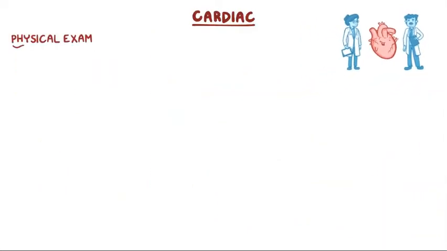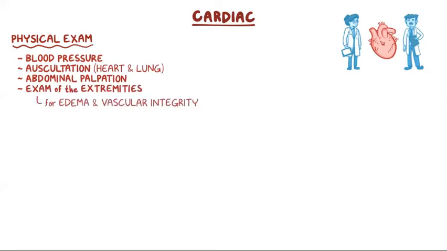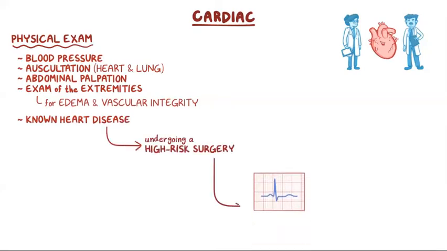The physical examination should focus on the cardiovascular system, including the blood pressure, auscultation of the heart and lungs, abdominal palpation, and examination of the extremities for edema and vascular integrity. For those with known heart disease that are undergoing a high-risk surgery, a resting 12-lead ECG should be done.